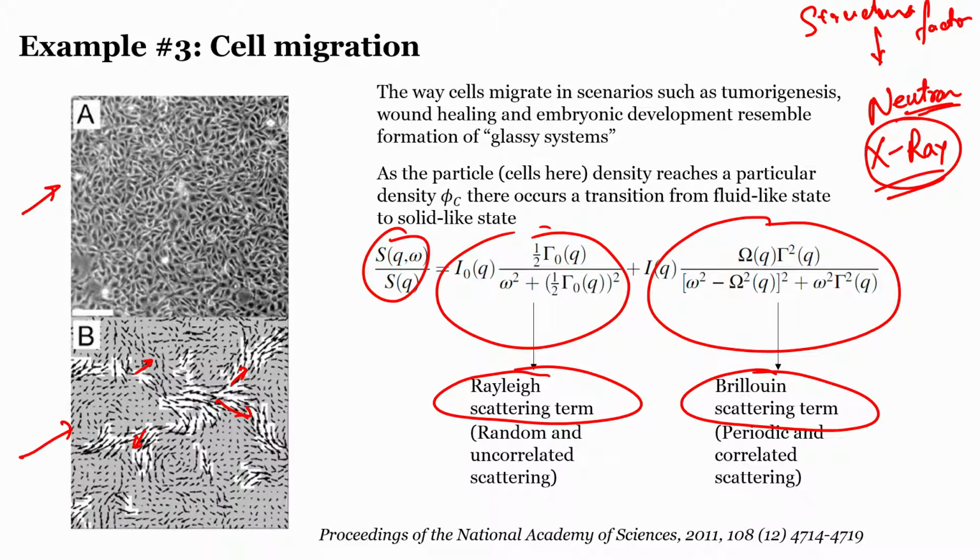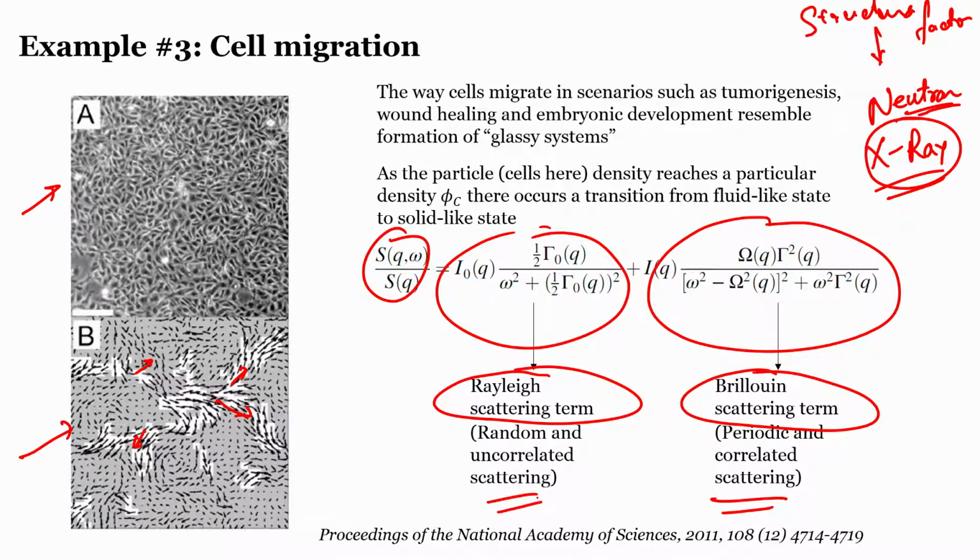You do not have to think much about the details given in the equation. This is just for qualitative understanding, to make you feel how a disordered system would look, and what tools you can use to understand mathematically the extent of disorder in that system. So this Brillouin scattering term consists of periodic and correlated scattering.